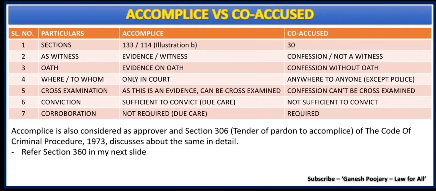The seventh difference is about corroboration. Under Section 133, when an accomplice gives the witness, corroboration is not required. Though I am saying not required, there needs to be due care taken, which is what we are going to discuss when we are discussing the case laws. But under Section 30, it is very clear that when you are considering a confession, there needs to be corroboration. That is a very, very important aspect. These are the seven very important differences between accomplice and co-accused.